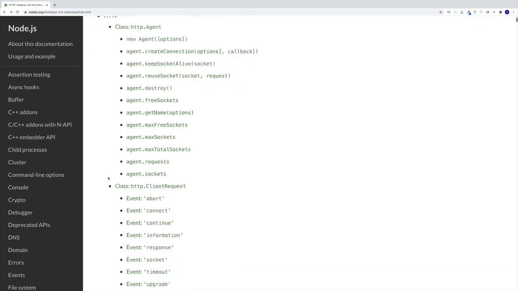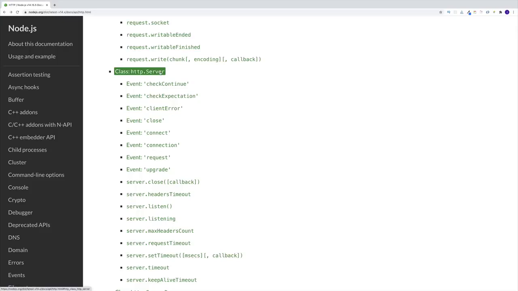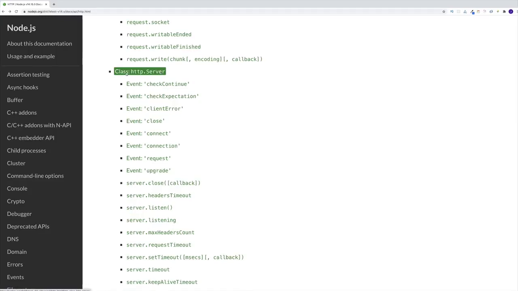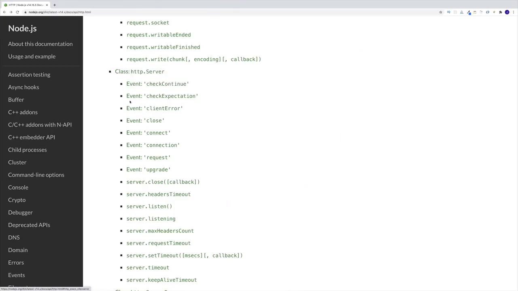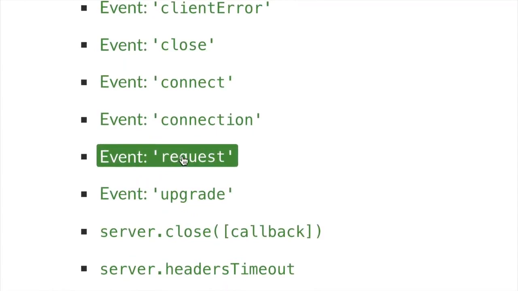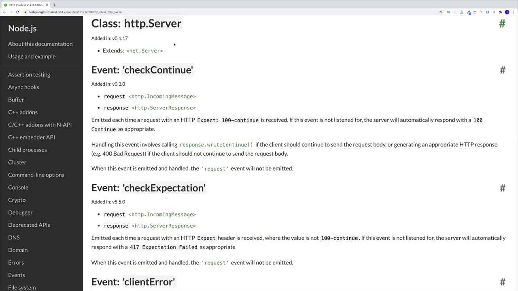Now, how do I know that? Well, if we go to the Node documentation and look for HTTP, we keep on scrolling. Eventually we'll hit the server. And over here, I can see that it has a class. Okay, that's a good start. And then what do you see here? Well, I see the event, right? And what is the event? Well, the name is request. So that's how I know that my server, the instance that I create, has the ability to listen for request events.